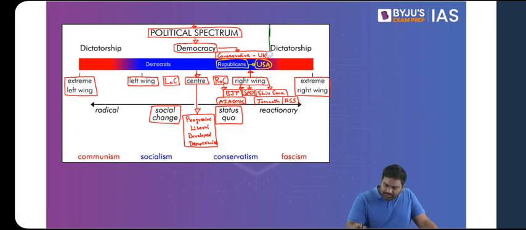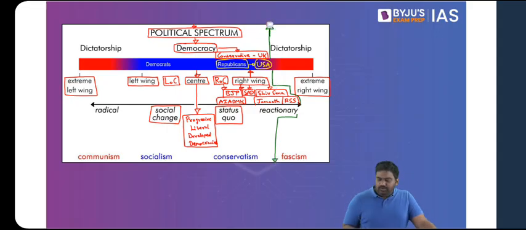This is where democracy ends on the right wing. The moment you cross this line, you are entering right-wing extremism, which cannot be tolerated in a civilized liberal democracy.